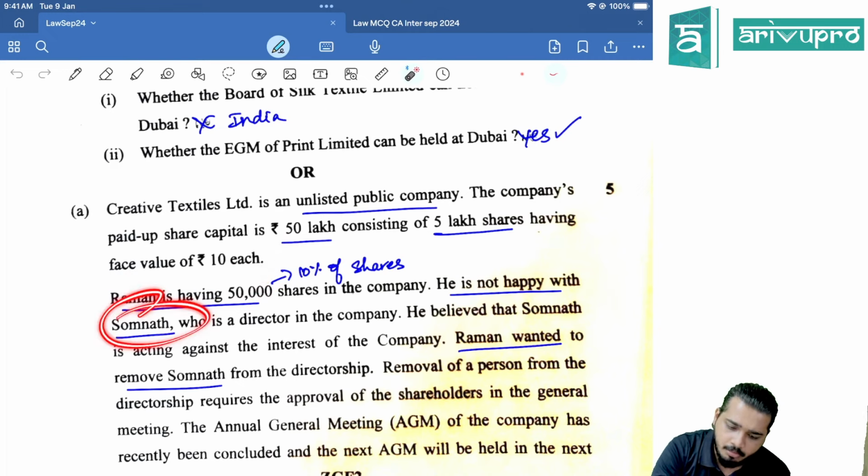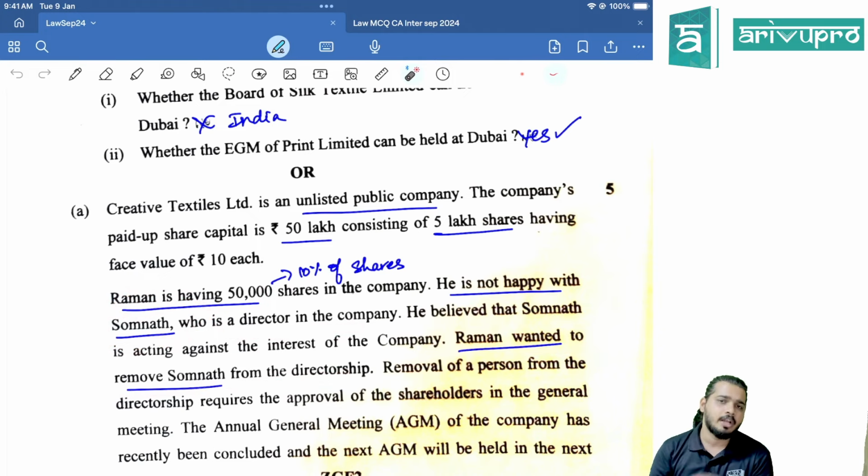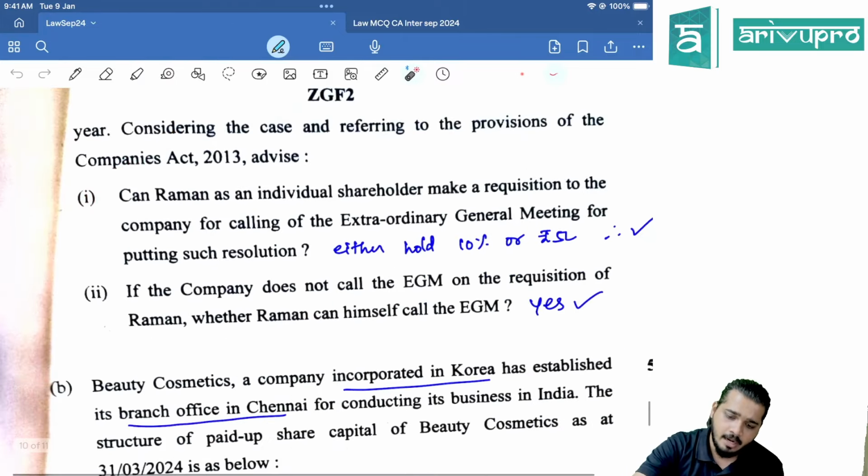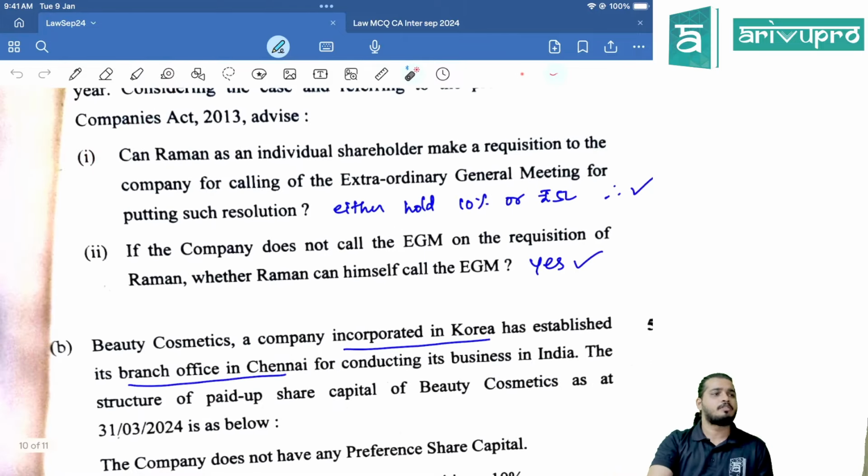He is not happy with Somnath, who is the director. He wants to remove Somnath from the directorship. No problem. You are a requisitionist. If you want to do that, you have to hold either 10% of the shares or 5 lakh in value. Here both are satisfying. So you can, right? If the company does not call for the meeting, can Raman call on his own? Yes. Remember, 45 days, 3 months time limit?